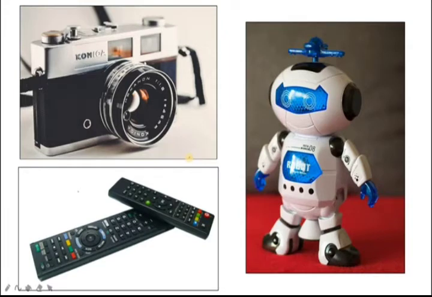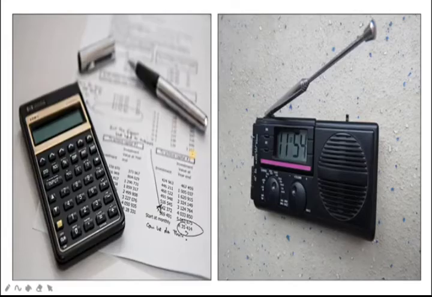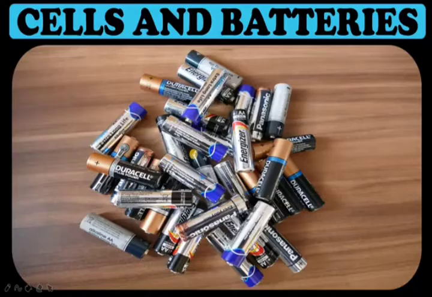From where do they get energy? Inside these portable devices you can see cells and batteries. With the help of these batteries or cells, energy is provided. Using that energy, the electrical appliances work.